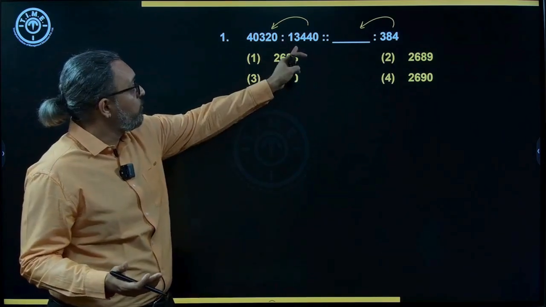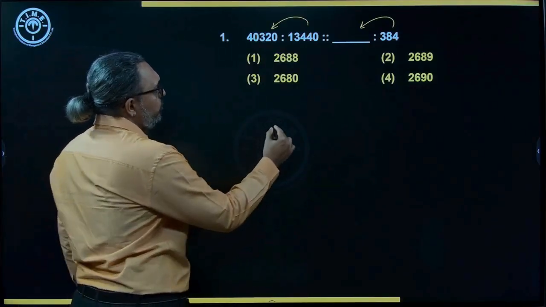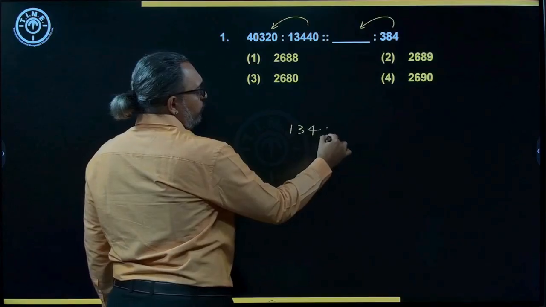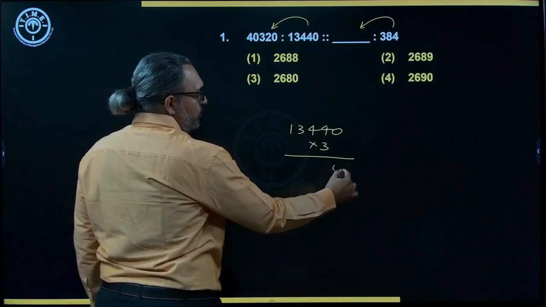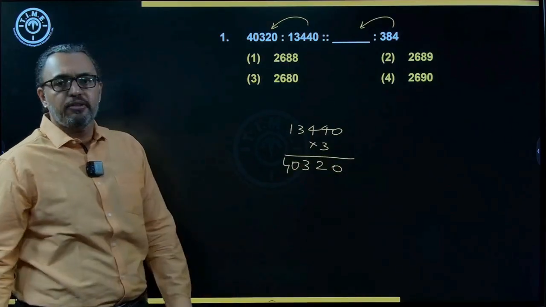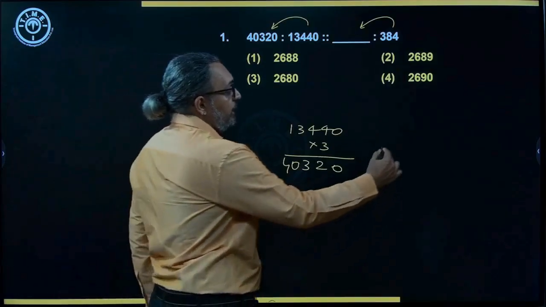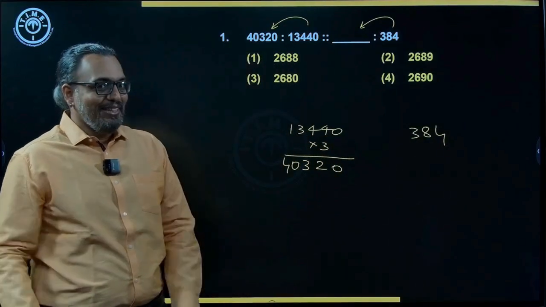So we have 13,000, we have 40,000, approximately into 3 can I do? So if I do into 3, so we have 13,440, if I do into 3, will I get it? So you have 0, 2 carry 1, 3 carry 1, correct, 40,320 we get. Correct, but then again if I take 384, you cannot do into 3.